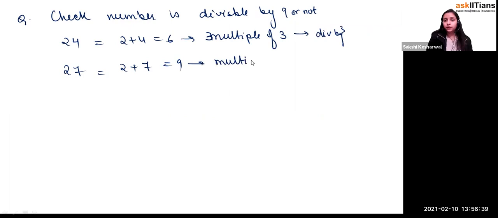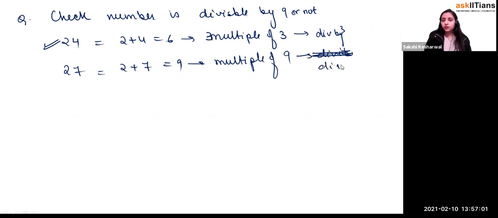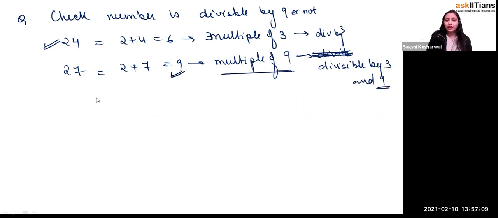It has to be a multiple of 9, and it is a multiple of 3 as well. So 27 is divisible by 3, that's for sure, and it is divisible by 9. It is divisible by both 3 and 9, but 24 is only divisible by 3, not by 9. But for 9 you have to be very specific that it has to be a multiple of 9, not of 3, right?